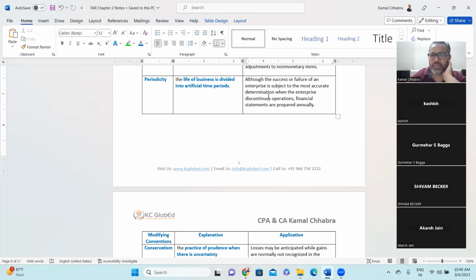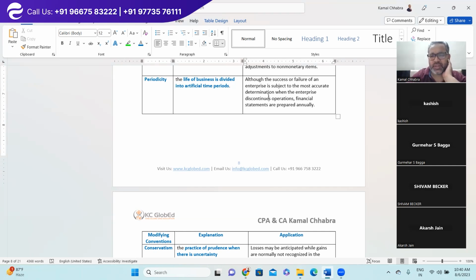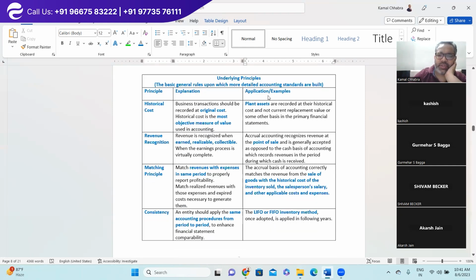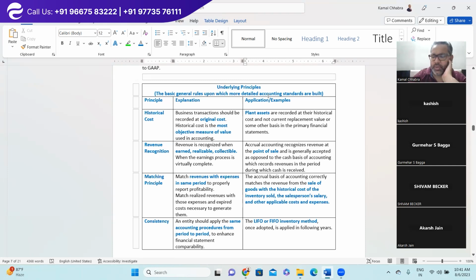Although the success or failure of an enterprise is subject to most accurate determination when the enterprise discontinues operation, financial statements are prepared annually. So we have covered all the 11 principles which are underlying principles when you are preparing the GAAP, when you are drafting the accounting standard codification. These 11 things you need to keep in mind. Any doubt so far?